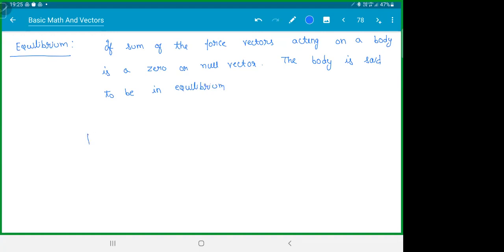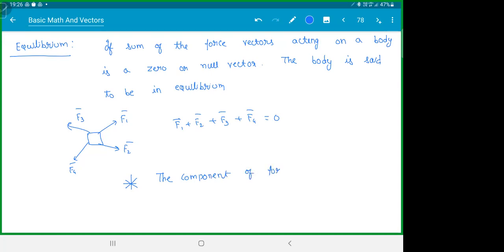So if you have a body here, and let's say we have F1 bar, F2 bar, F3 bar, and F4 bar like this, then the sum F1 bar plus F2 bar plus F3 bar plus F4 bar is 0. Now, the important thing here is, if you divide these vectors along i cap and j cap, the components of the forces, all the i components should cancel out, all the j components should cancel out, all the z components should cancel out. The components of forces in any direction cancel out.